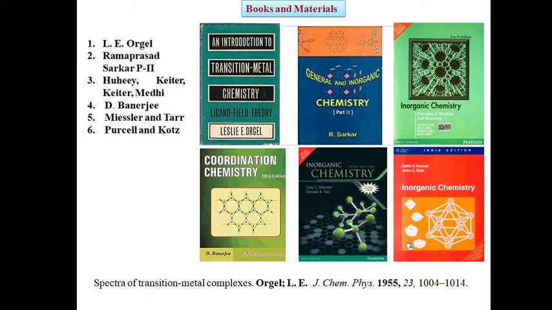Okay, let's begin today's discussion. In my previous video, I discussed different features of Orgel diagram, how many types of Orgel diagram there are, and how we can construct Orgel diagram for different transition metal complexes. For this purpose, transition metal ions from d1 system to d9 system are categorized into mainly two different groups.